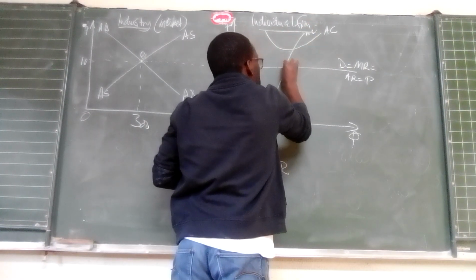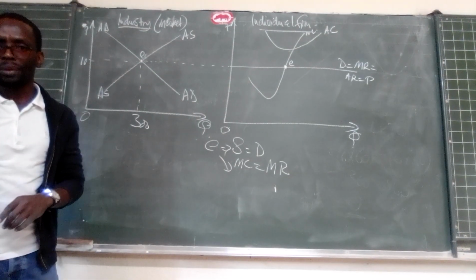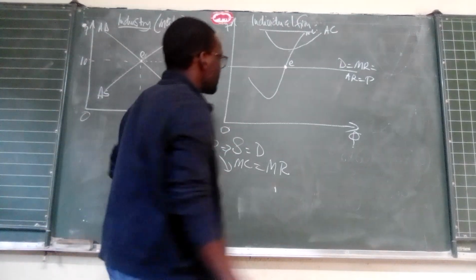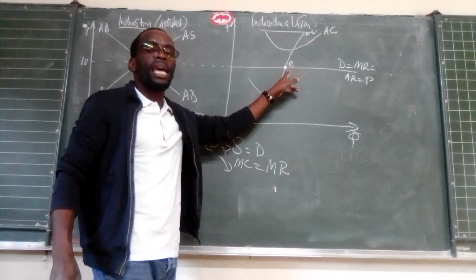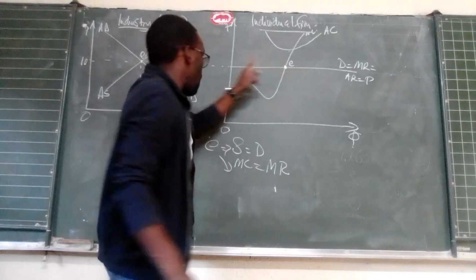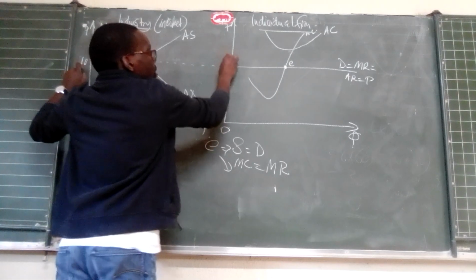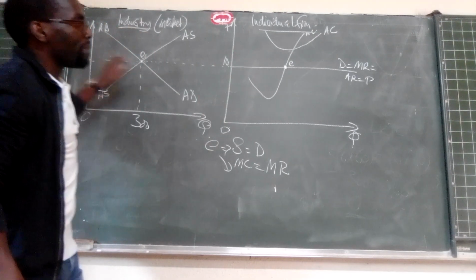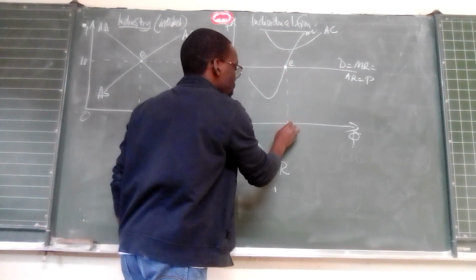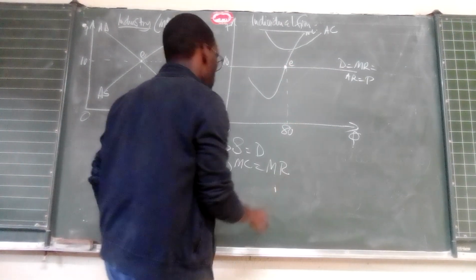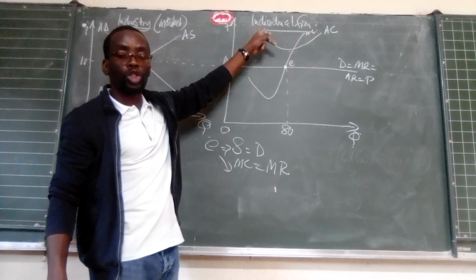So it means at this point here, that's the point that I'm going to call my equilibrium point. Are we together? Right. So at this point, let's just establish two things. We want to know what is the market price and what is the market quantity. So our market price, as is dictated by the industry, is 10 rands. Correct? And then our market quantity for the individual business is probably going to be 80 units. Of the 300, 80 units are produced by this individual business.